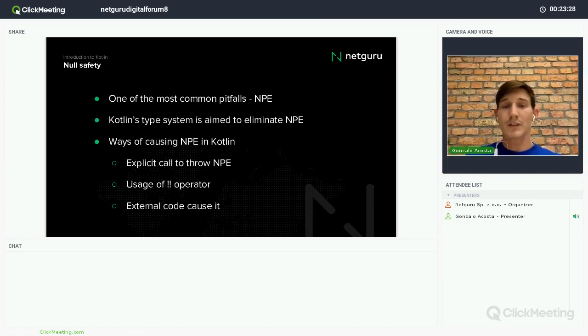External calls, of course. For example, if we are using a Java library and something returns a null, we cannot avoid it because it's not written in Kotlin. And if there are some data inconsistencies during the initialization of variables.